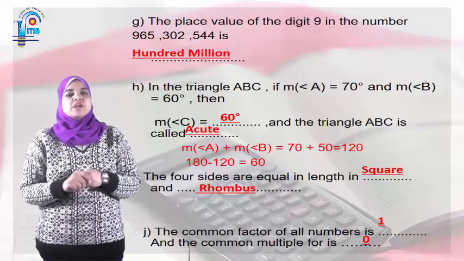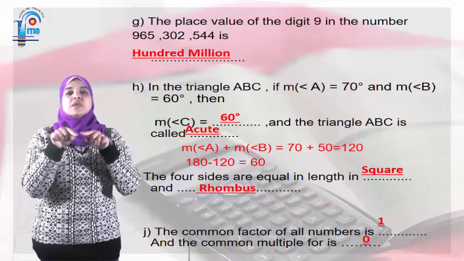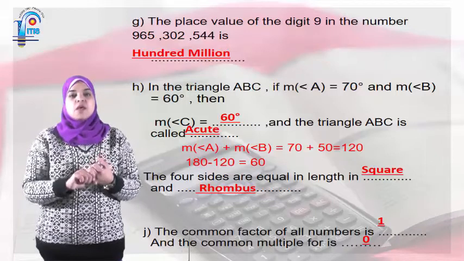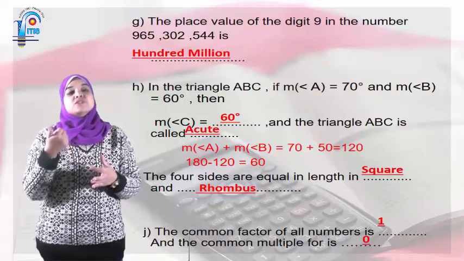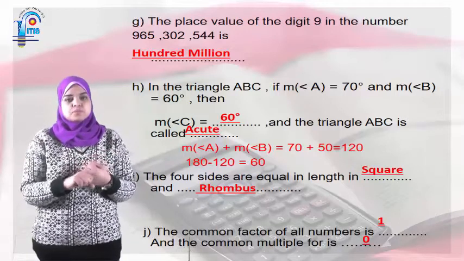The 4 sides are equal in length. It's 2 important questions. The 4 sides, I'm talking about the sides. They are equal in the square and rhombus. If I'm talking about the angle, the 4 angles are right in rectangle and square.